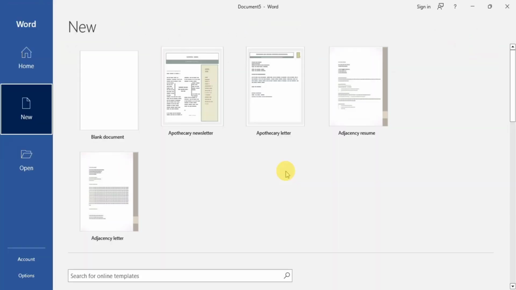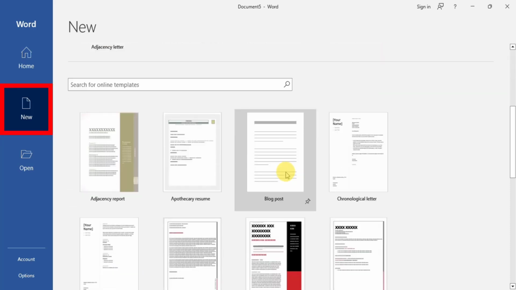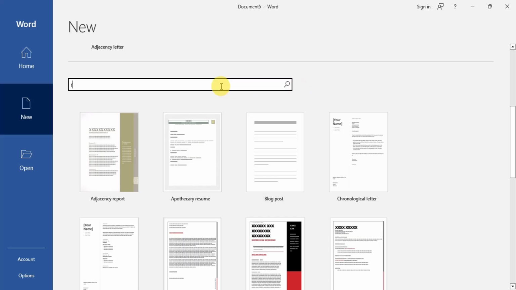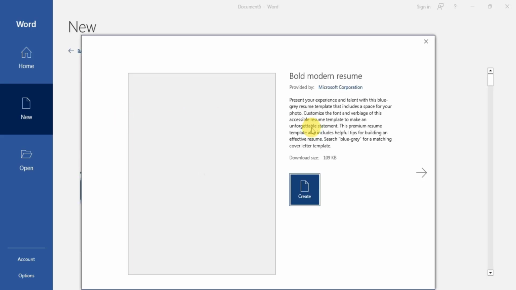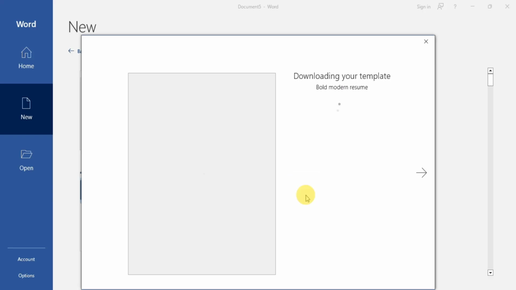If we don't want to start from scratch, we can use a template. Templates can save us time and give our documents a professional touch. When we go to the New section, we'll see a variety of templates available right within Word. We can browse to find the perfect template for our needs, or we can use the search function. Click on any of them, and then click Create, and a new document based on this template opens.